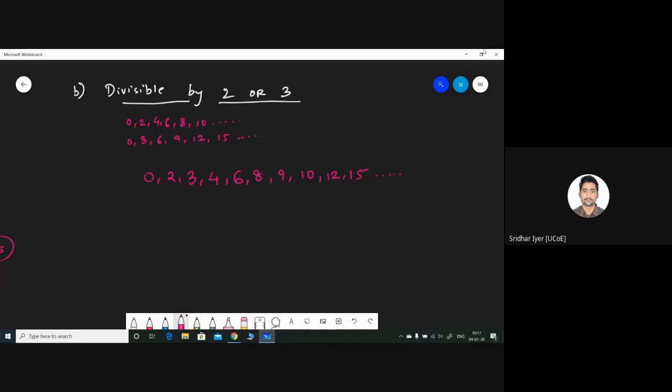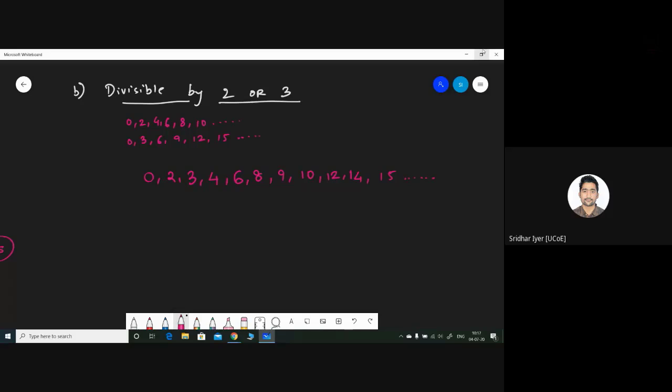14 will also come, sorry, 14 and 15. These are the numbers which are divisible by 2 or 3, correct? So have a look. Let me know if I have made any mistakes. Okay. So depending upon this, you have to construct your diagram.